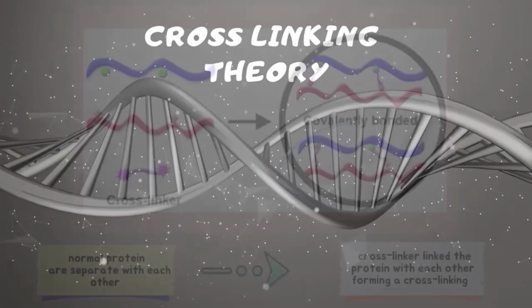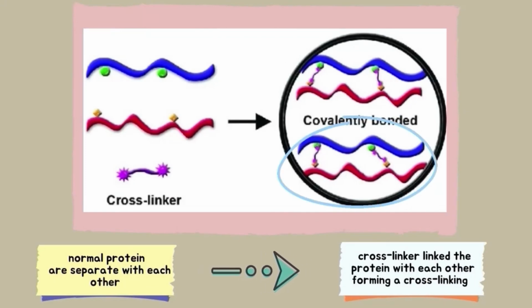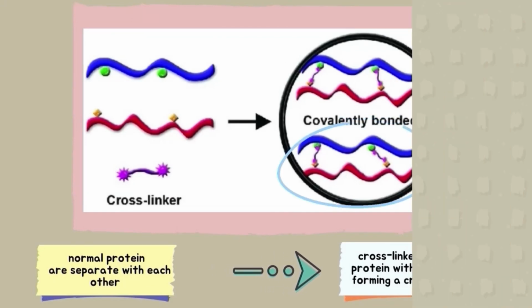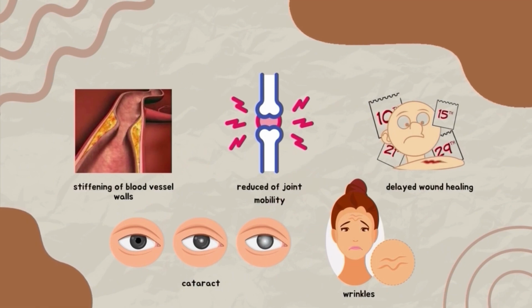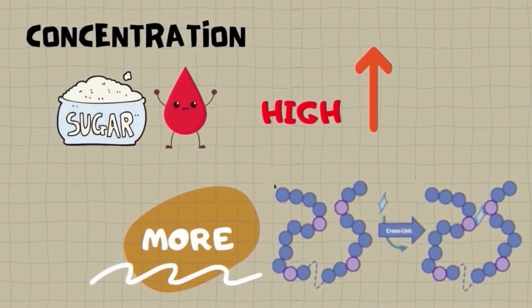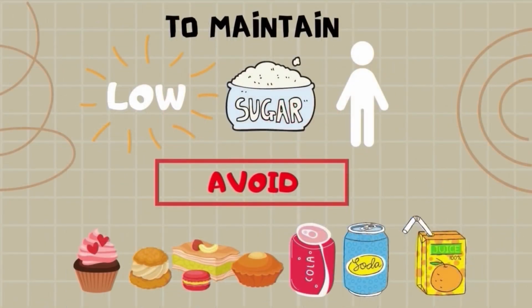Cross-linking theory. In this theory, the cross-linkers link the proteins with each other, forming cross-links. If a lot of cross-linking happens, it can lead to more accumulation of cross-links that cause cell and tissue damage as well as aging. This theory can also cause stiffening of blood vessels, reduced joint mobility, delayed wound healing, cataracts, and also wrinkles. Some research states that if the concentration of sugar in blood is high, more cross-linking occurs. Then, to maintain a low amount of sugar in the body, avoid foods that contain sugars, sodas, and juice.